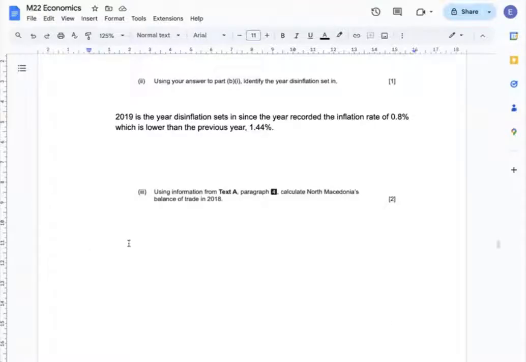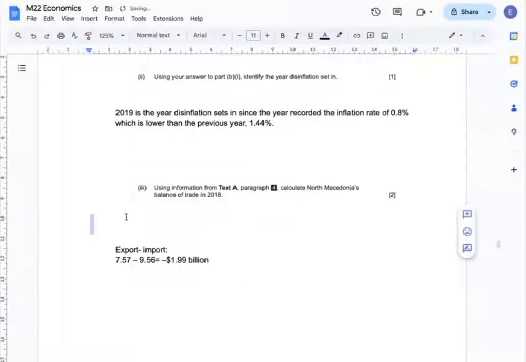Question B3. Using information from text A, paragraph 4, calculate North Macedonia's balance of trade in 2018. If you check the text, you can get the values of both export and import, so I can get the answer.